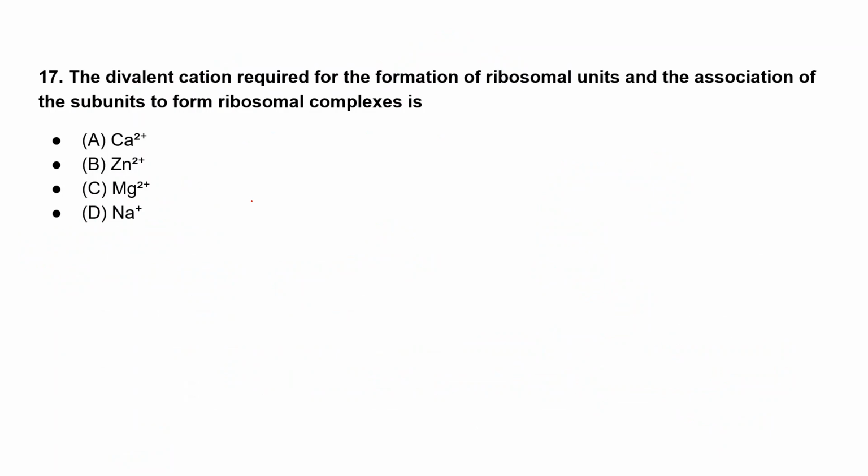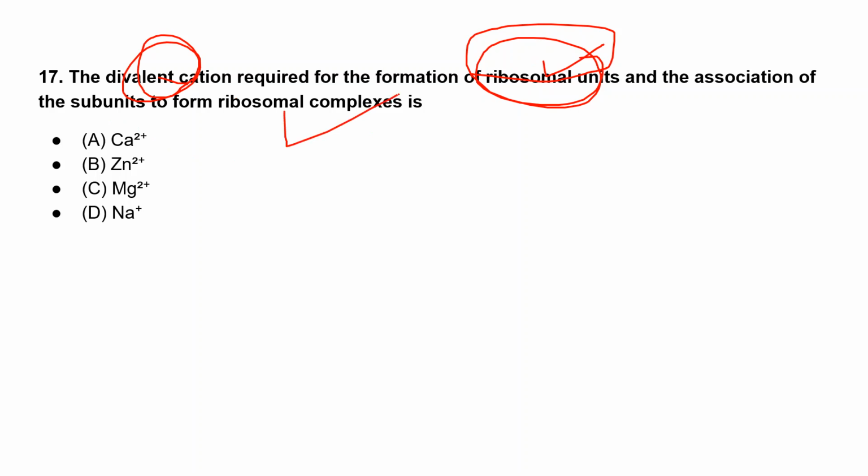Moving to the next question: the divalent cation required for the formation of ribosomal units. Which divalent cation is required for the formation of ribosomal units and also the association of subunits to form the ribosomal complexes? Option A is calcium, option B is zinc, option C is magnesium, and option D is sodium. So sodium is out of the box because it's not a divalent cation, right? So what is the answer for this question?